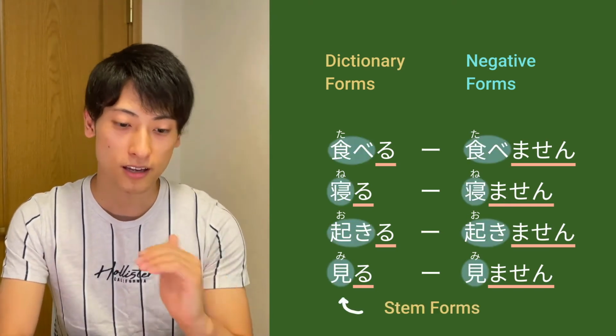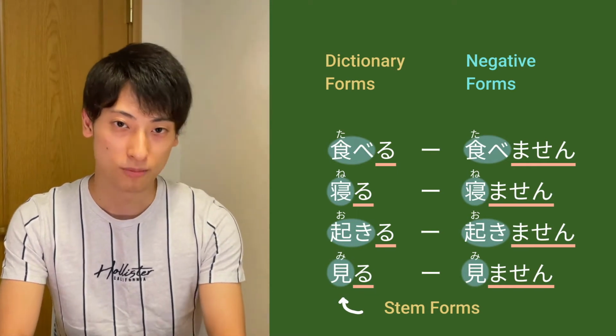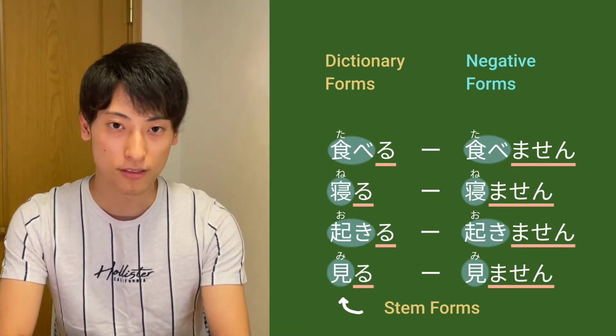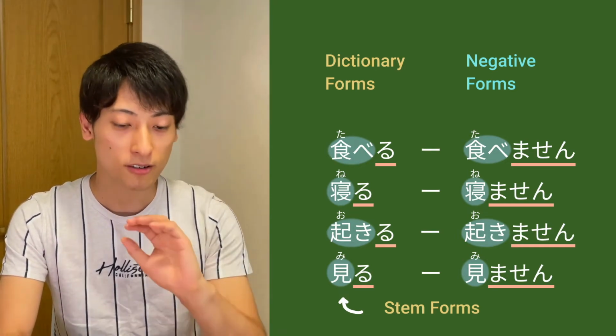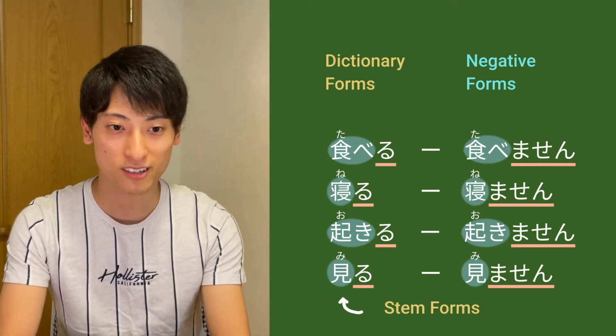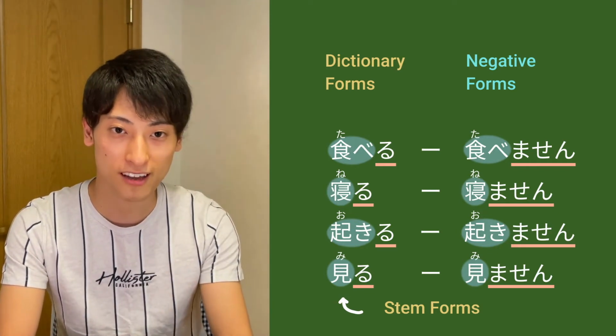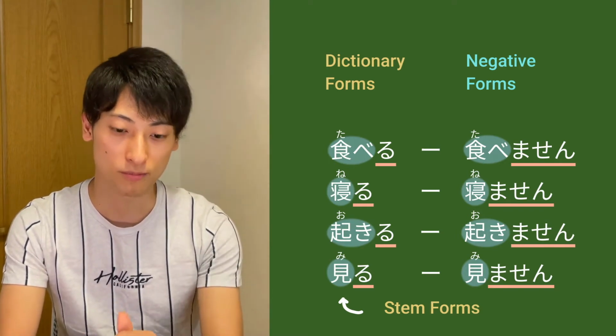Pretty easy, right? And those parts that I highlighted blue are called stem forms. And stem forms are the part of the verb that stay the same. So you don't need to change that part. But stem forms are not that important, so just keep it in the corner of your head like, oh, the part that is not gonna change is called stem form.